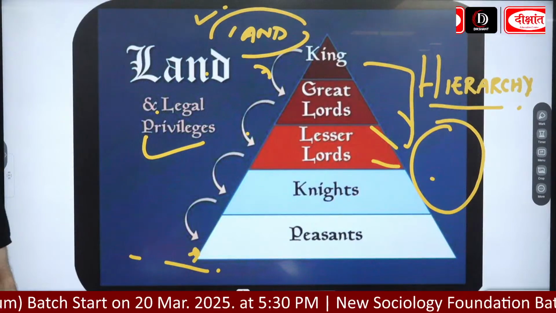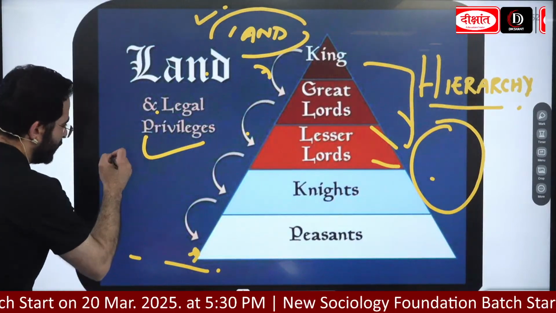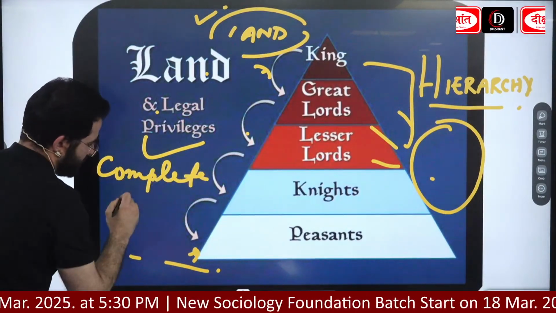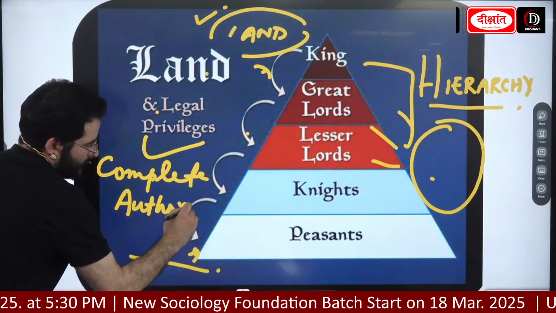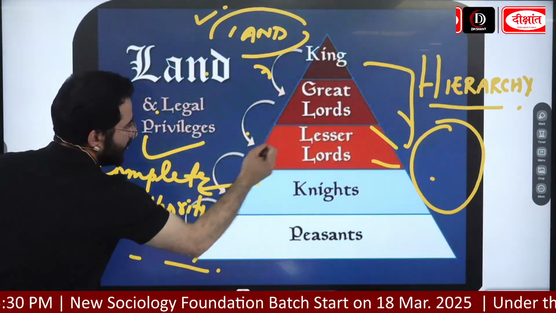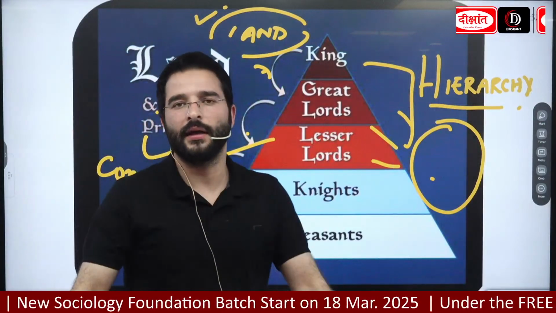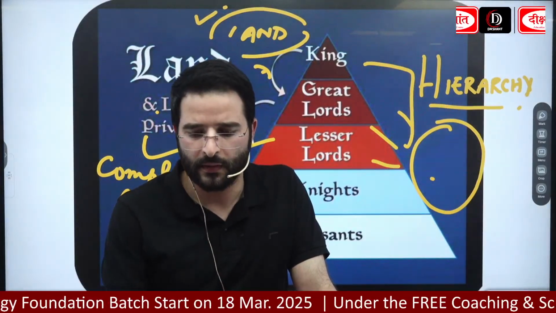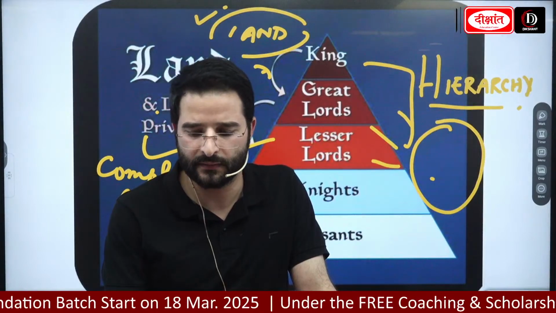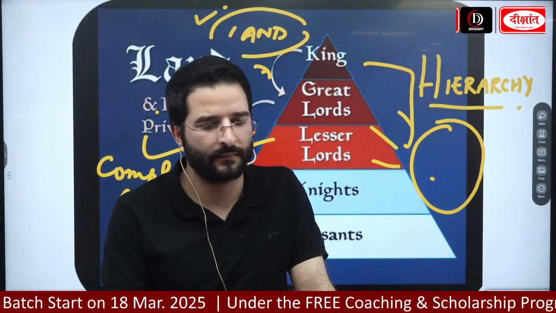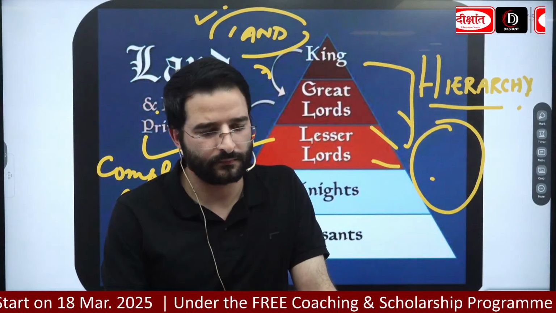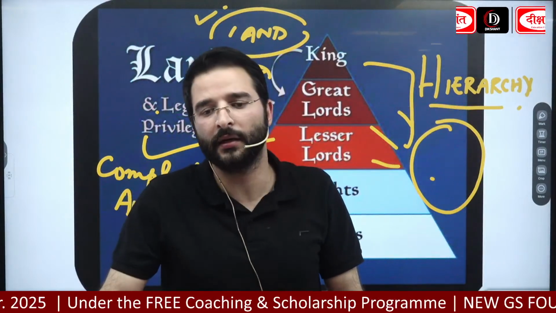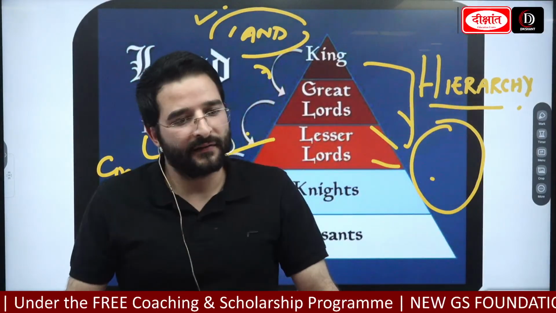Write this point also: the local chiefs and the local nobles enjoyed complete authority in a given area.